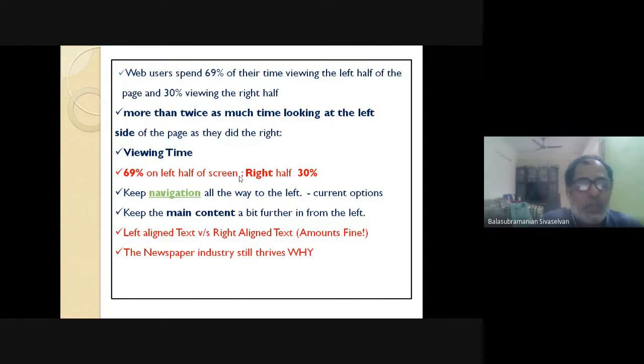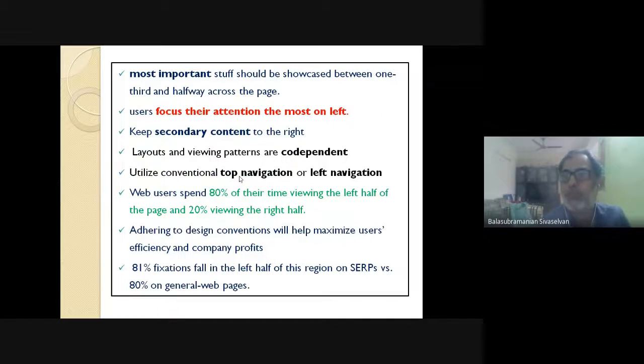Yeah, I think this newspaper discussion I did give. So why does the newspaper industry still thrive? Human beings don't read the same way on print as we read it on the soft medium. Okay, so I think the larger essence is this percentage of time focusing on the left half and the right half of the screen. Okay, next. Most important section. I think this is the same thing.